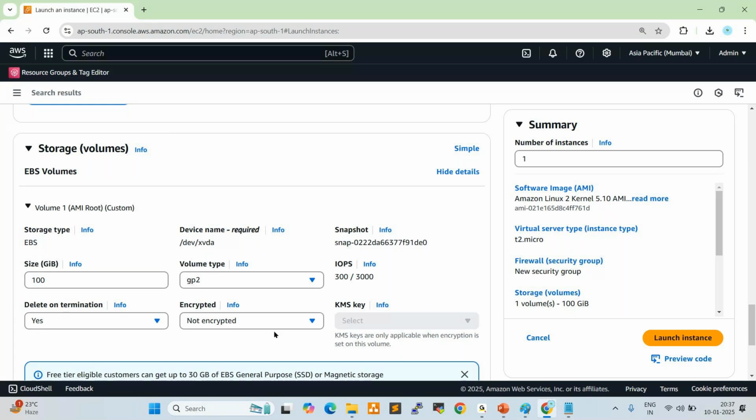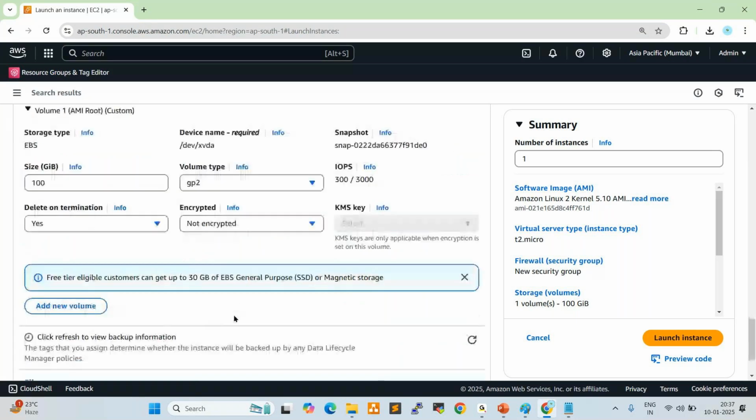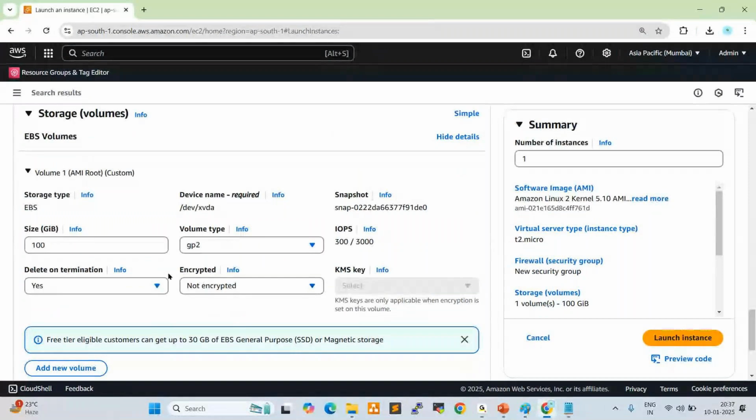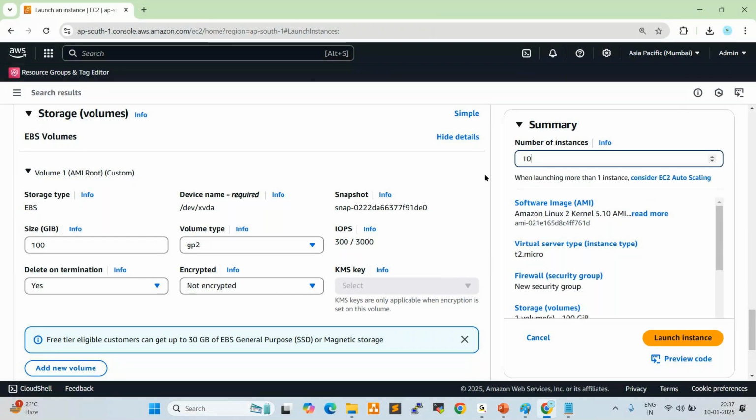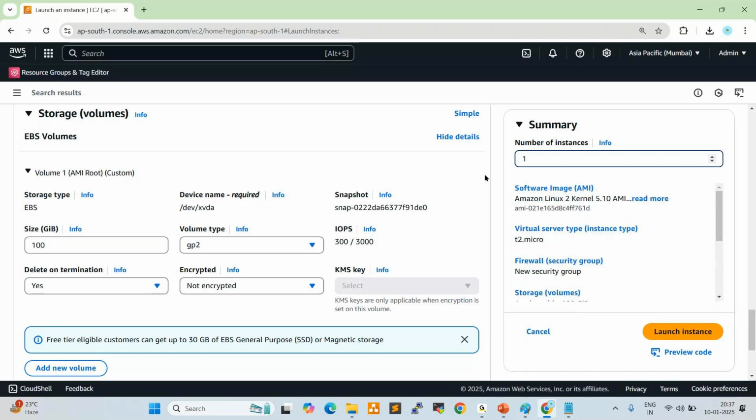Okay, now scroll down here. Fine. Here, encrypted, not encrypted, you can keep as is. For one instance, for example, if you want to create 10 instances, give 10. With the same configuration, we can create 10 instances. But better you take only one instance. Don't create more than 5, because we are using the free tier and some charges will be applied. Up to 5 it is okay, but more than 5 instances, don't create.